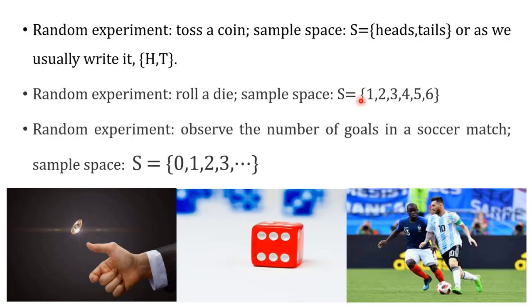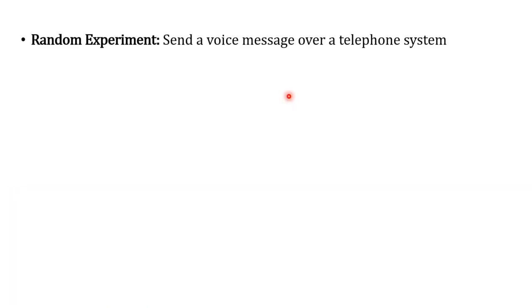So a soccer match or football match is a random experiment where the number of goals achieved is non-deterministic. They cannot be predicted. It may be 0, 1, 2, 3 and so on. That's why it is called a random experiment. Let us take one technical example.